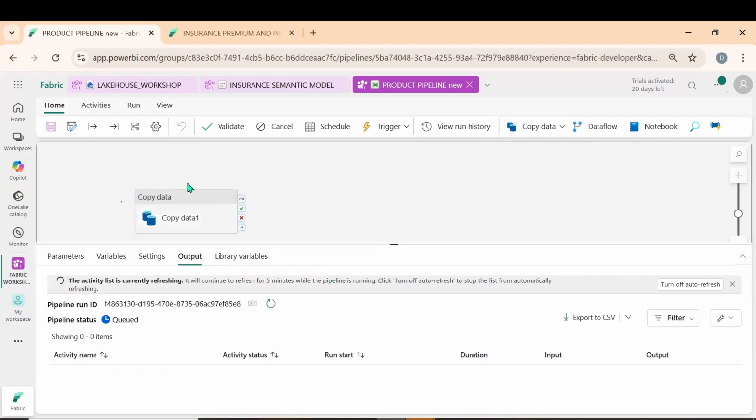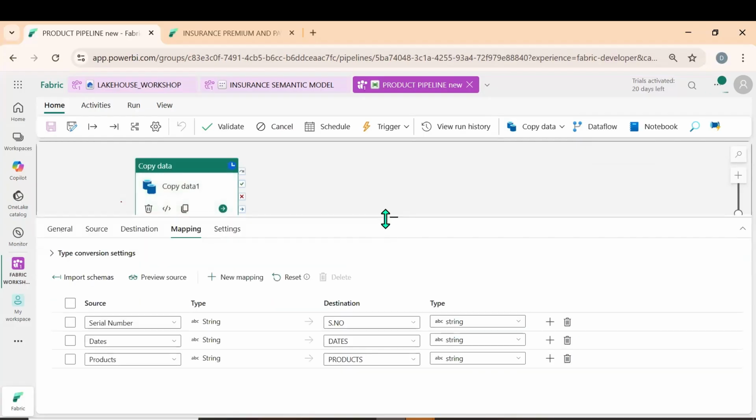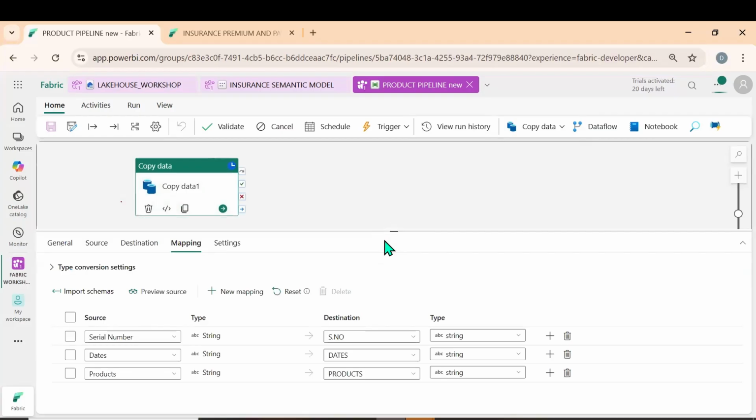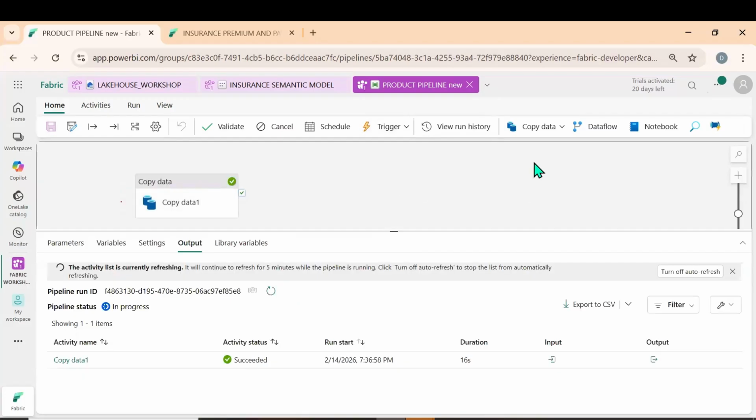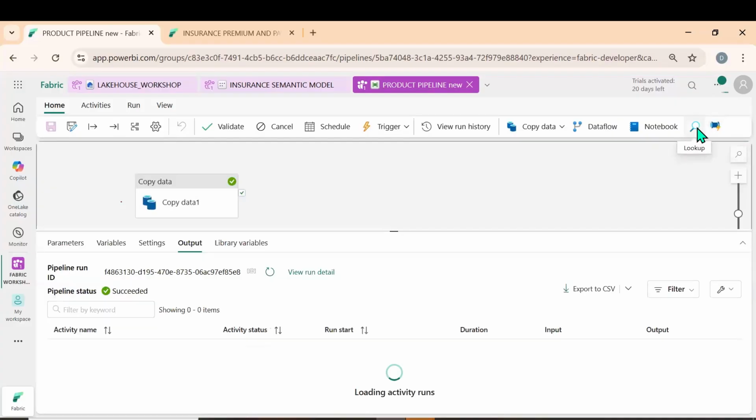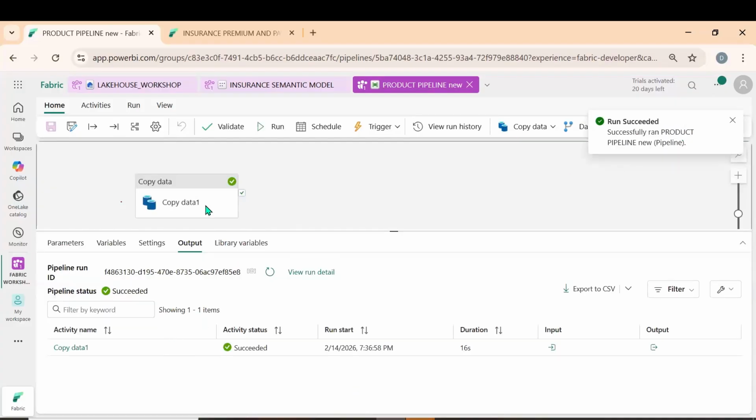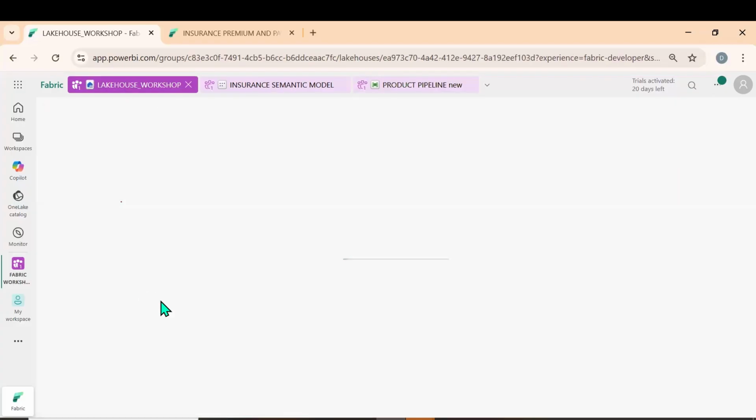Now let's see whether it gets updated or not. Okay, it is running. So we can also add activities. If you see trigger, we can also trigger anything. We have many things to select, like invoke pipeline, lookup. Okay, it ran successfully. So I can go to Lakehouse.